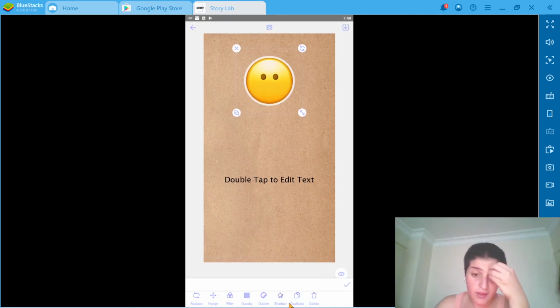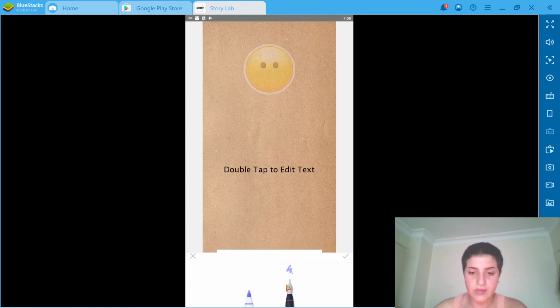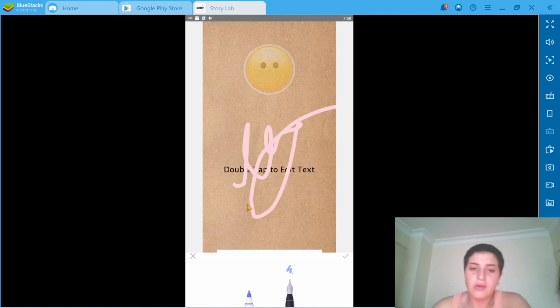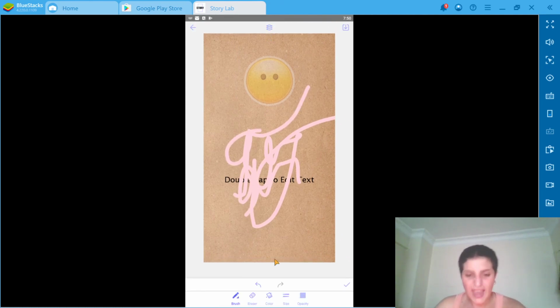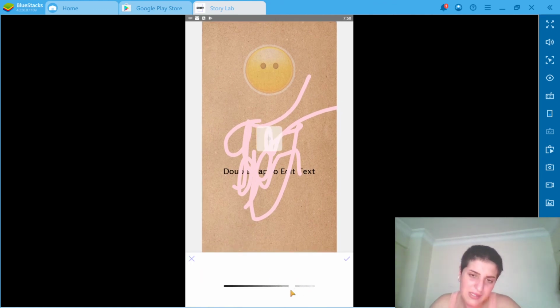Okay, all right. We can nudge or do anything we want. We can play with the opacity from here. Then when we say brush, let's say we've chosen this one, right? You can just do anything you feel like. And let's say this is amazing for me. Let me play with the opacity a bit.